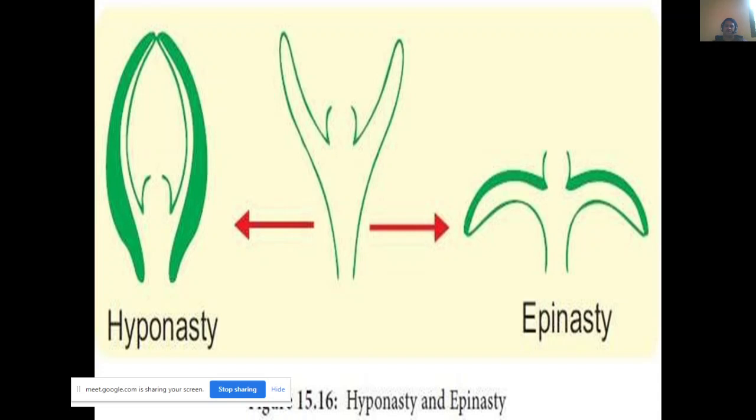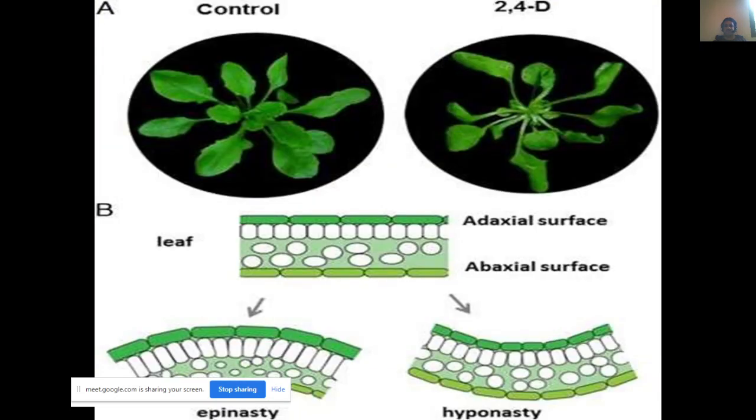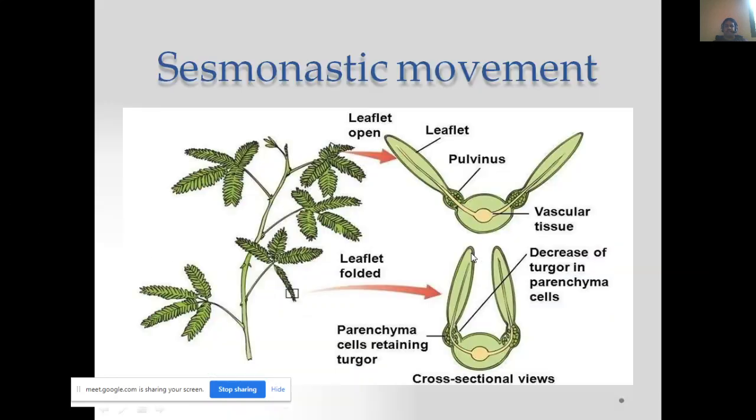Sometimes if you look at some leguminous plants, in the early morning they are open. Due to the sunlight, they naturally open. Again in the evening, they naturally close. That is due to the variation in light. That's hyponasty due to the light effects. Epinastic movement and hyponastic movement in the plant.